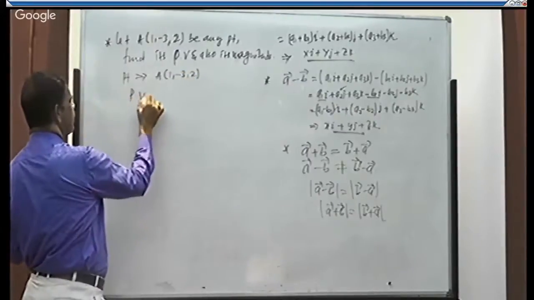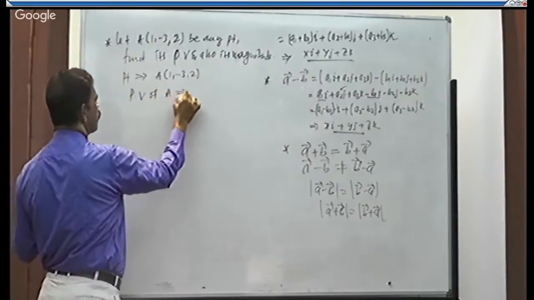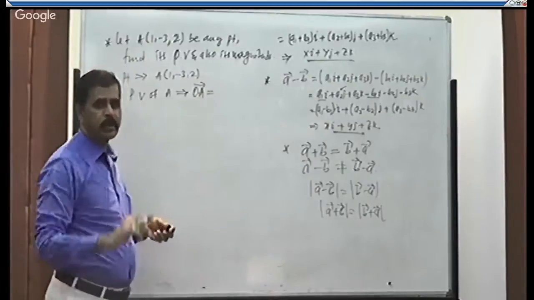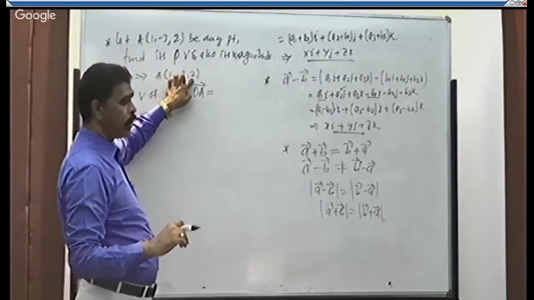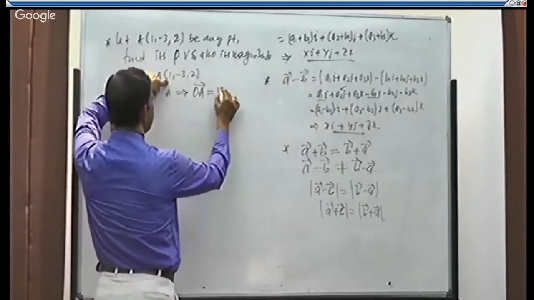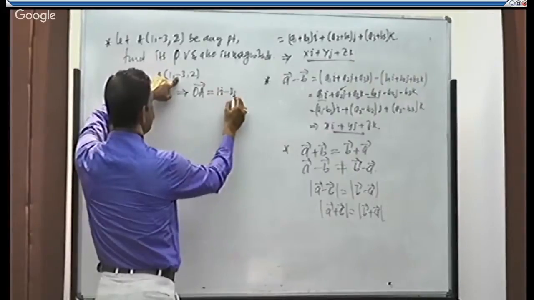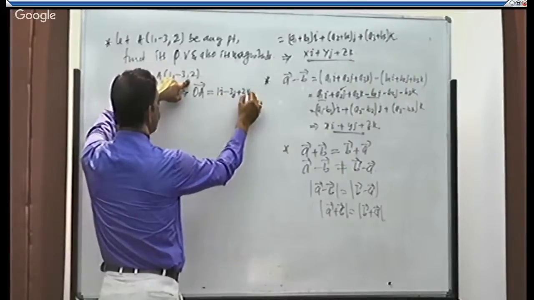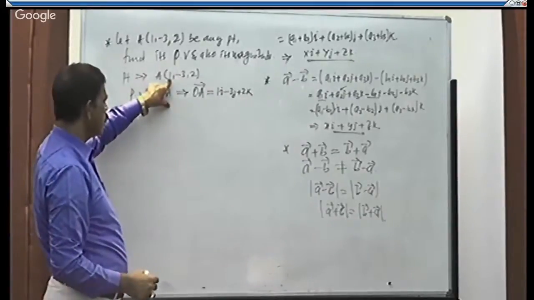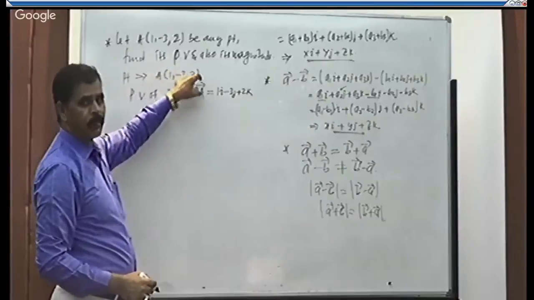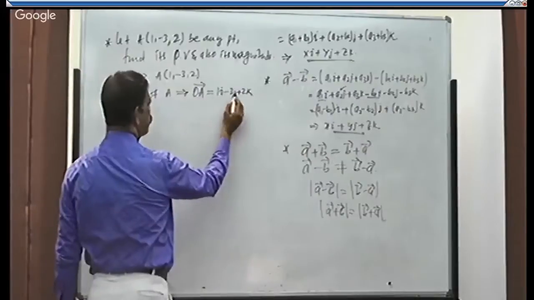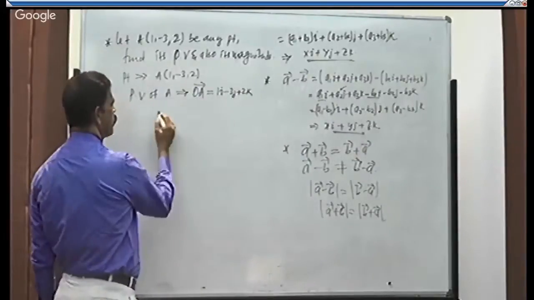Therefore, position vector of A is taken as OA is equal to, just include i, j, k to the points. That is 1i, minus 3j plus 2k. It is the position vector of point A. Just including i, j, k will give the proper vector. That is 1i minus 3j plus 2k. This is the position vector.